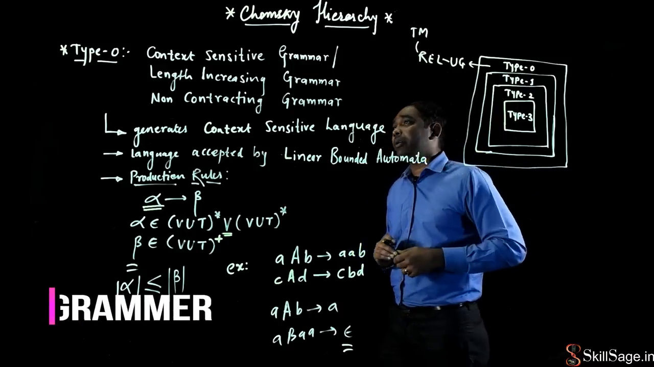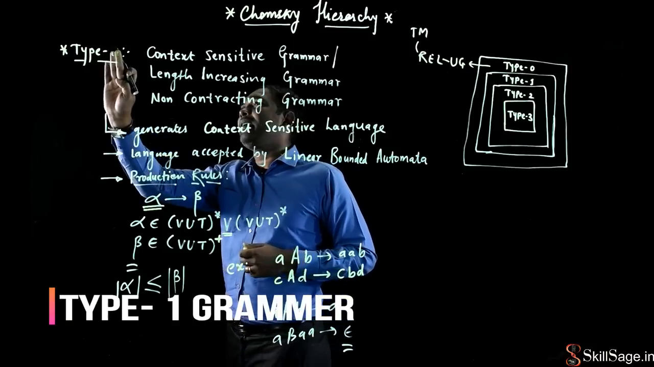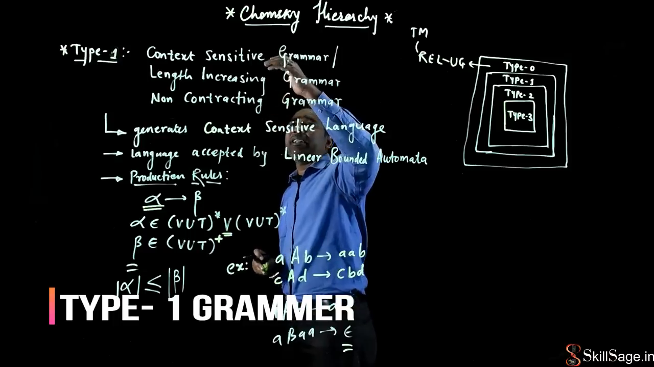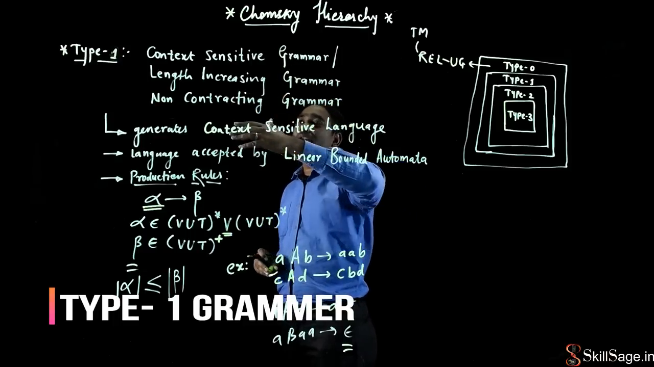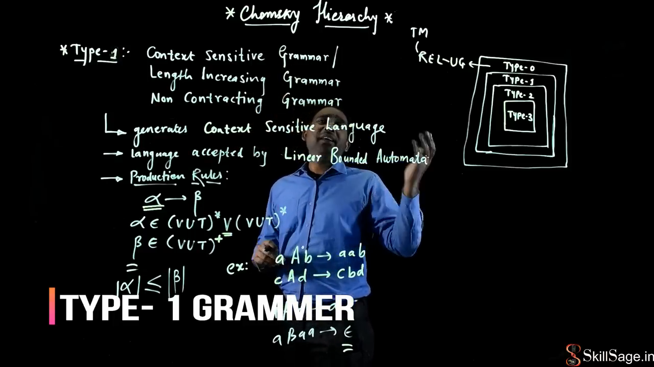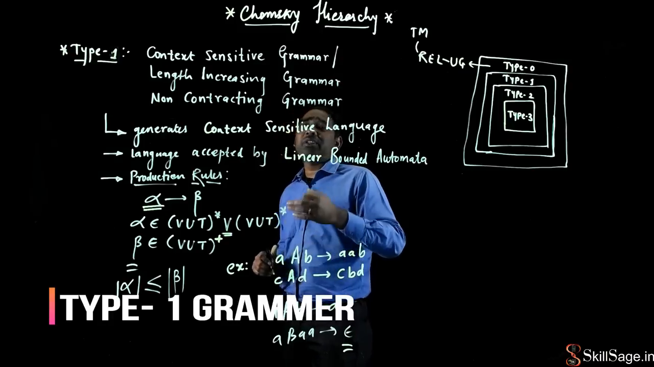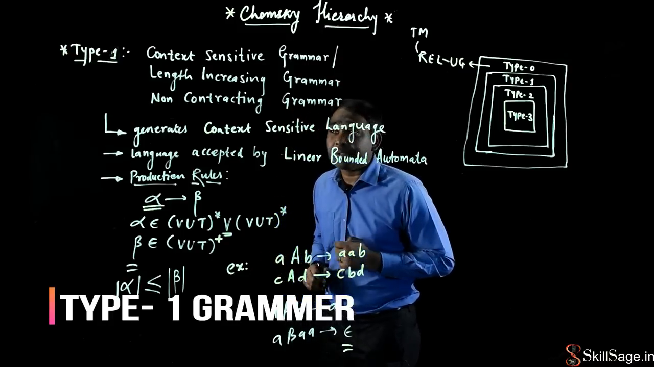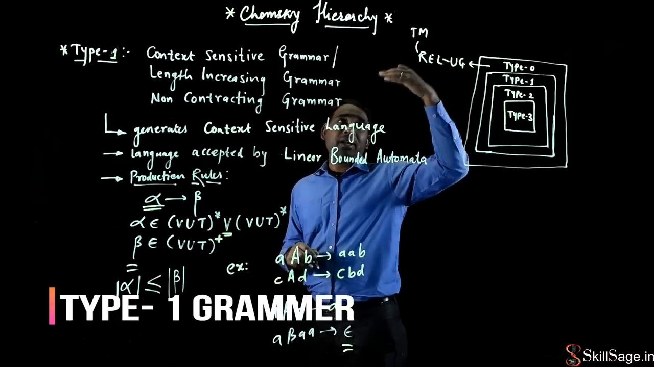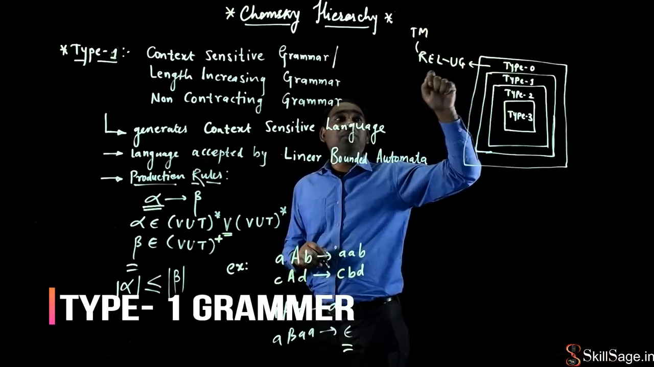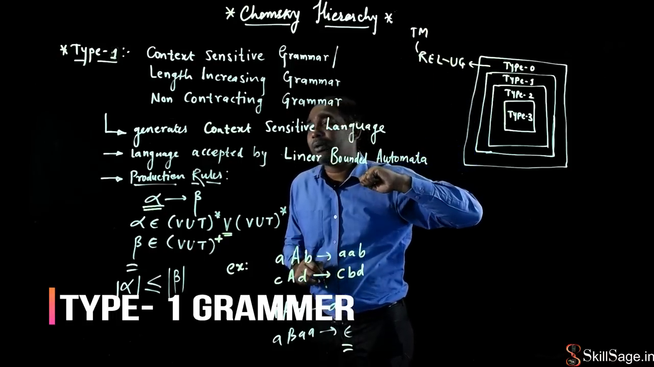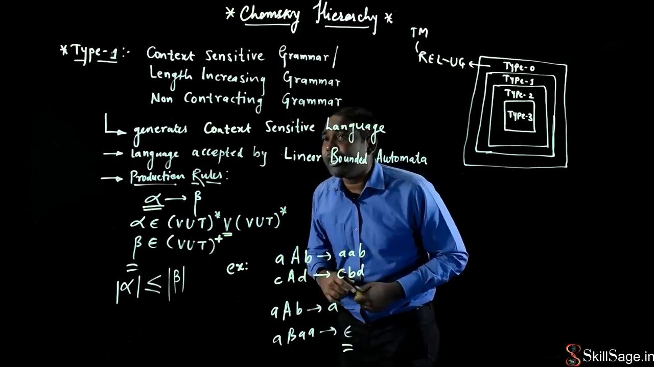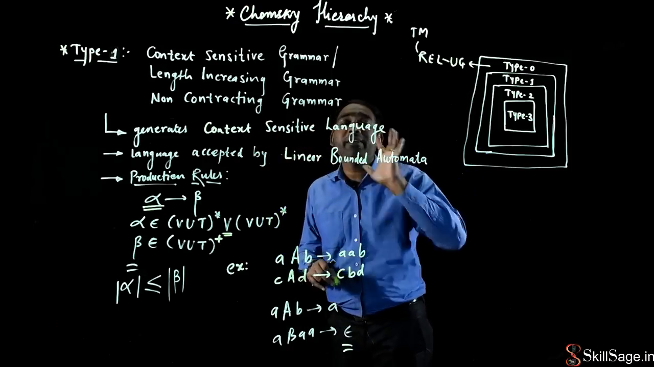So what is type 1 grammar? Type 1 grammar is called a context sensitive grammar. It is also called a length increasing grammar or non-contracting grammar. Like every other grammar, this grammar also generates a language, but this language is called a context sensitive language. And we have a Turing machine to recognize the type 0 or recursive enumerable language. So we have a linear bounded automata to recognize this context sensitive language.